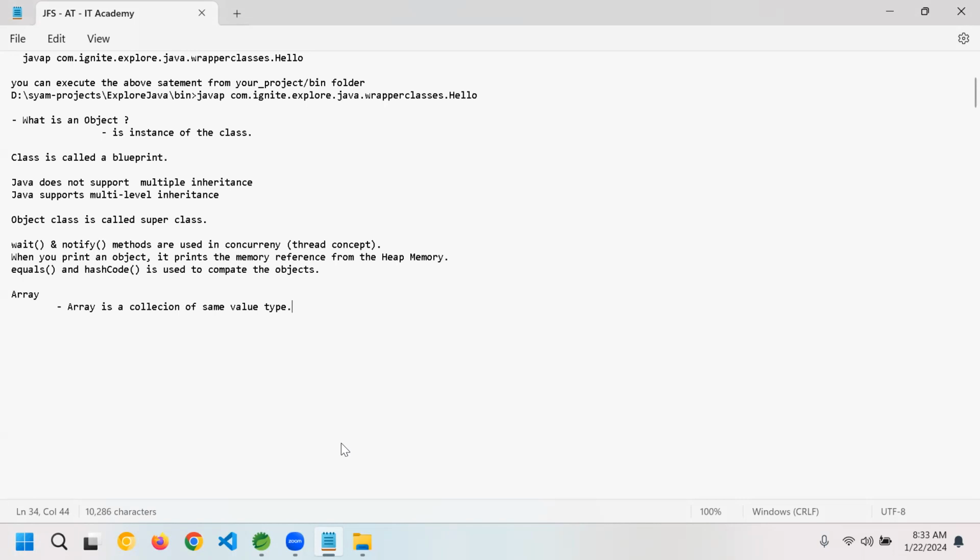Array is a collection of similar data items. Siddharth, yeah, array is a collection of similar data types. Instead of same value, similar value type. Yes, it's correct.